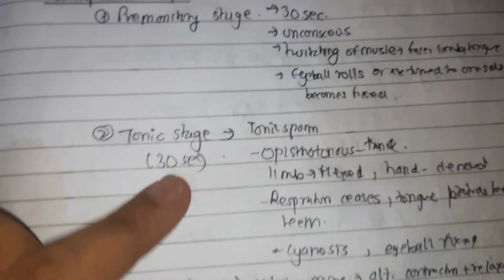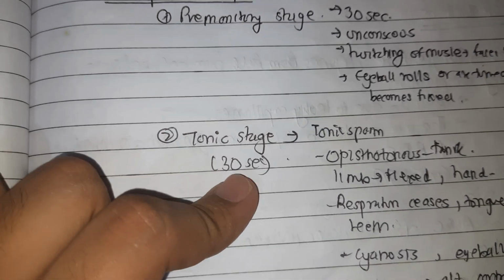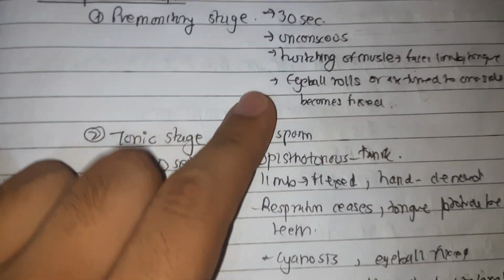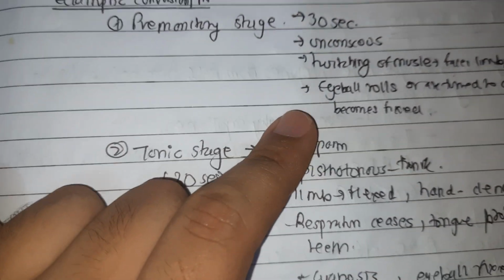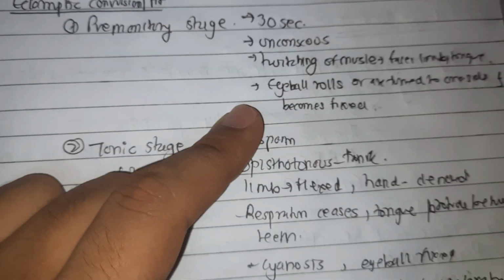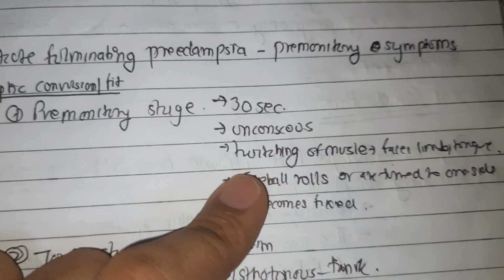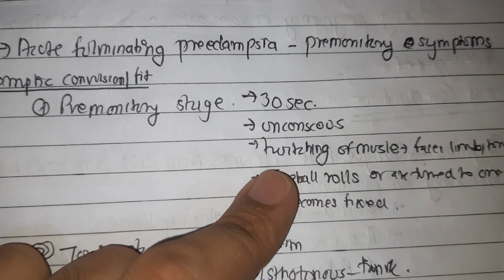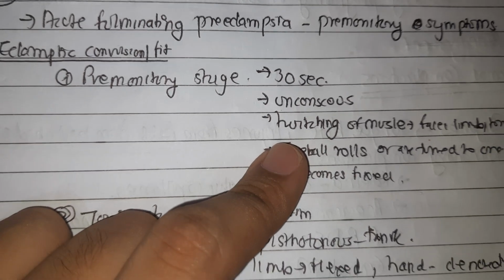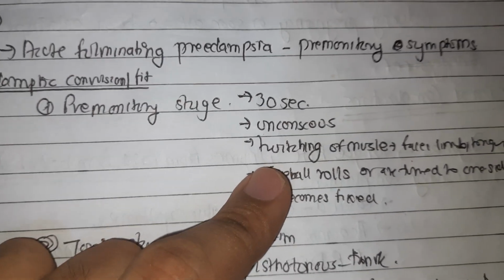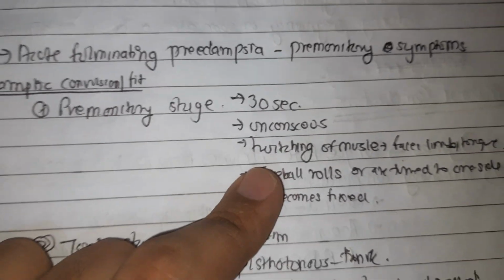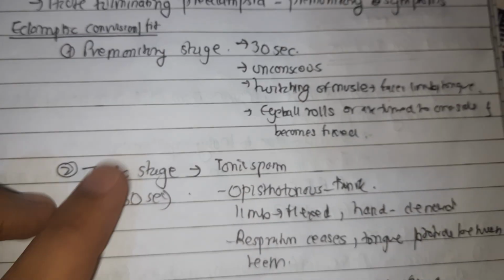The tonic stage is also of 30 seconds, and the whole body goes into tonic spasm. The trunk goes into the opisthotonos position. The limbs are flexed, the hands are clenched, and the respiration ceases. The tongue protrudes between the teeth. Cyanosis appears. The eyeballs become fixed, and it lasts for 30 seconds, like the premonitory stage.